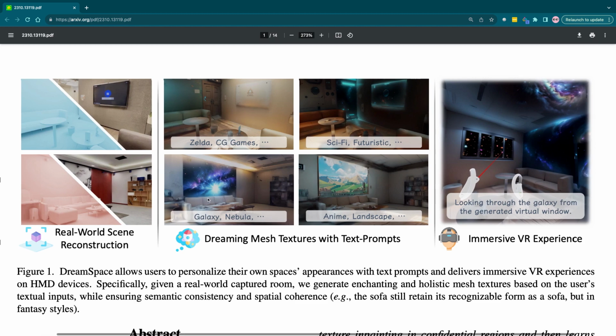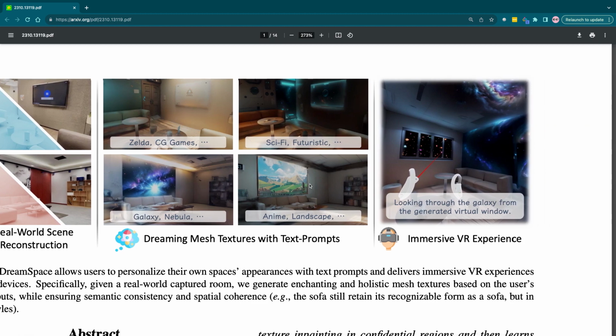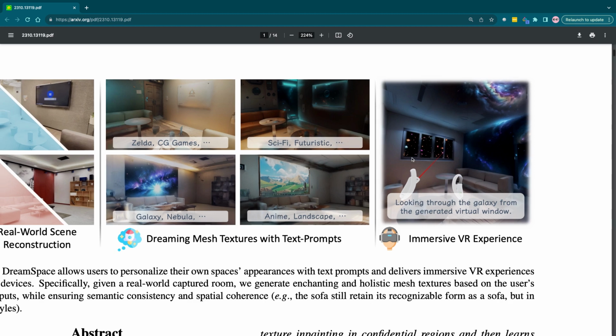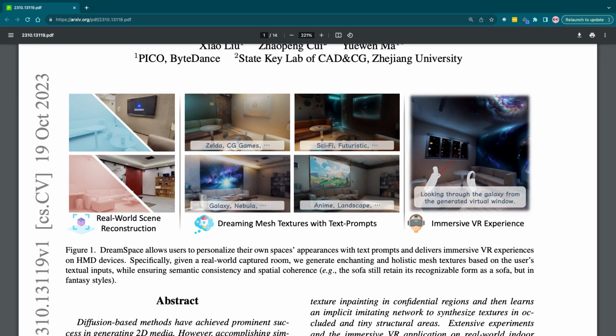Zelda. It can make galaxies. It can portray anime on TVs. It can make everything sci-fi futuristic. It can also create immersive VR experiences. Oh yeah.